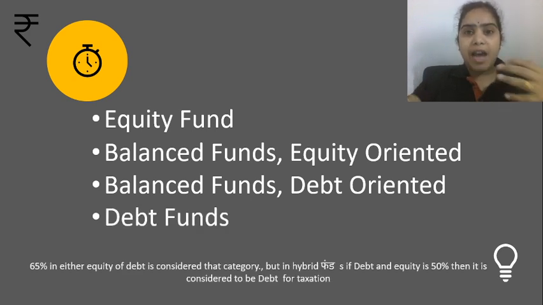If for some hybrid funds the debt and equity contribution is 50-50, then that hybrid fund or balanced fund will be considered as a debt hybrid fund, and the taxation will be done according to the debt category.